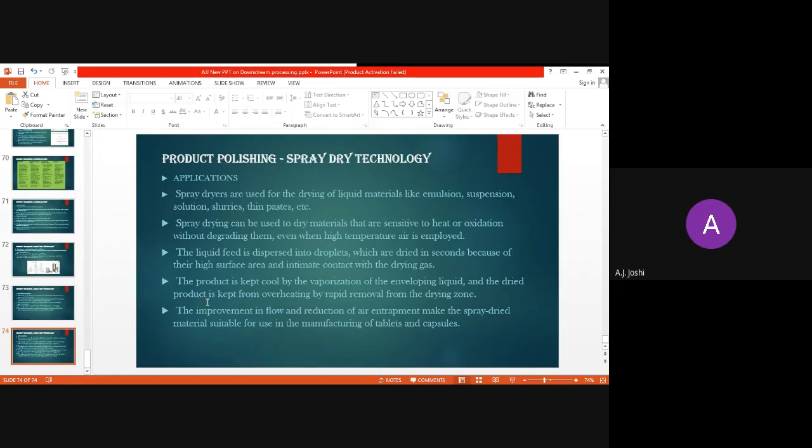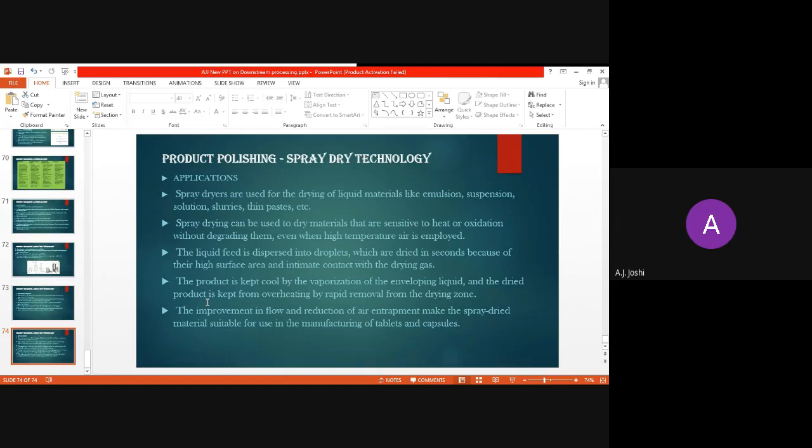So the main application of this technique of product polishing is in the manufacturing of tablets and capsules. Whatever the contents of the tablets or capsules are, they are preferably spray dried instead of going for lyophilization.